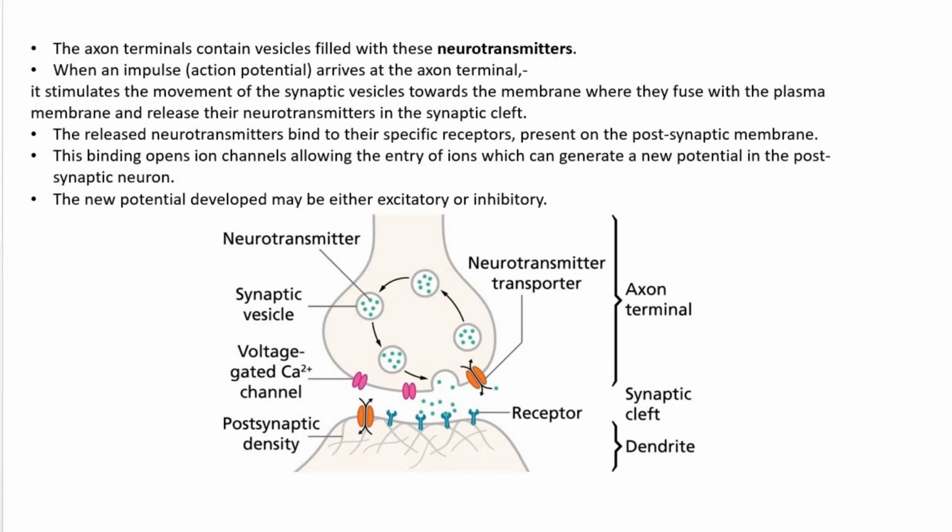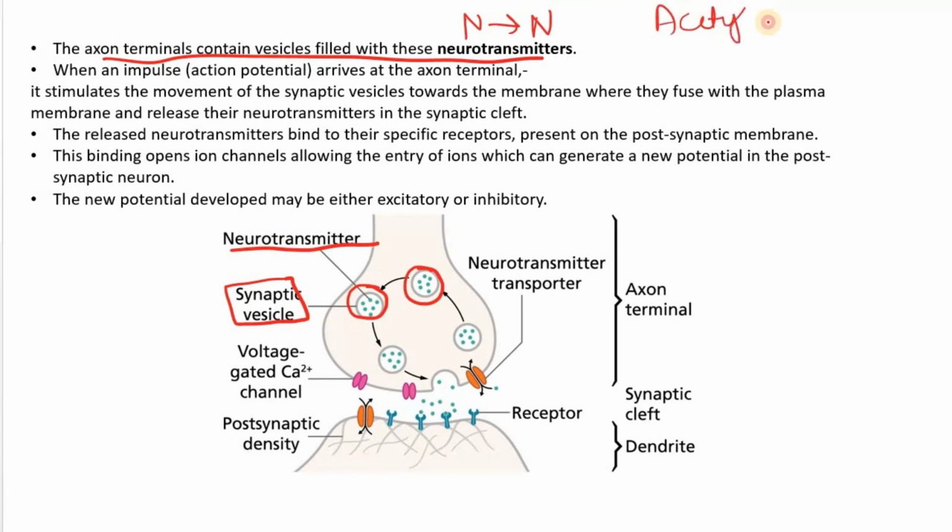Now let's take a look how the nerve impulse travels through a chemical synapse. The axon terminal contains vesicles filled with these neurotransmitters. तो जो axon terminal होता है, उसमें जो synaptic bulb होता है, उसके अंदर special vesicles present होते हैं. These are known as synaptic vesicles, and these are filled with neurotransmitters. And with the help of these neurotransmitters, the nerve impulse is transmitted from one neuron to another neuron. There are several kinds of neurotransmitters present in our body, like acetylcholine, glutamate, GABA, that is gamma aminobutyric acid, etc.